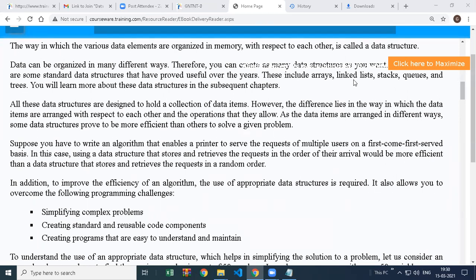So every data structure stores data in different ways. If you store data in a linked list, when you display that data, it will display in a different way. Stack will display in a different way, queue will display in a different way, tree will display in a different way. So everyone is storing in different ways, so their way of showing data back is also different. We will focus on them later when we actually start with them one by one.